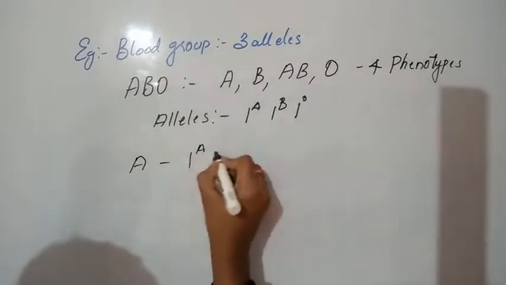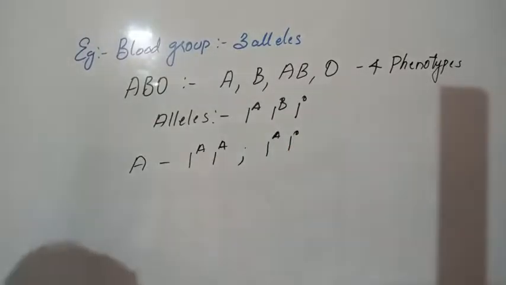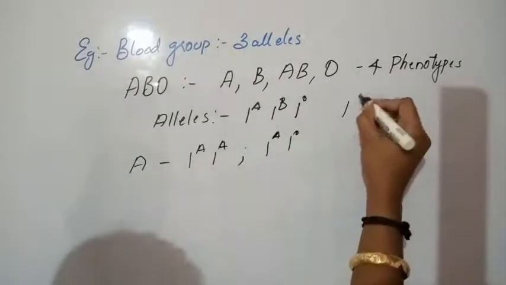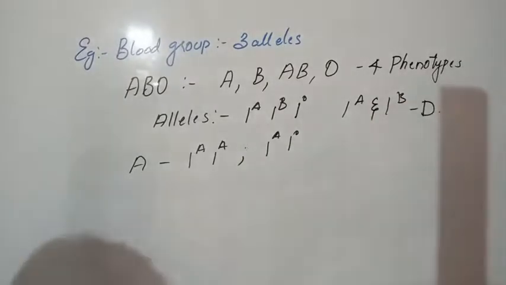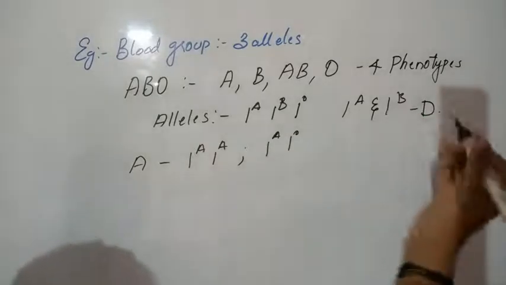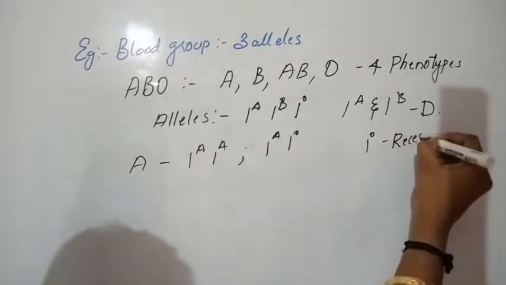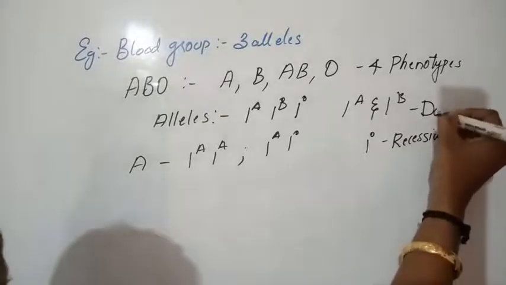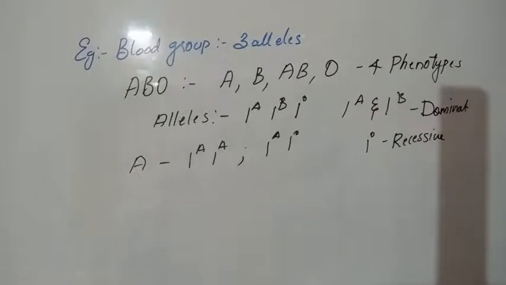When the blood group is A, the possible genotypes are IAIA or IAIO. IA and IB are the dominant alleles. IO is the recessive allele. Understand? So IA and IB are the dominant alleles.